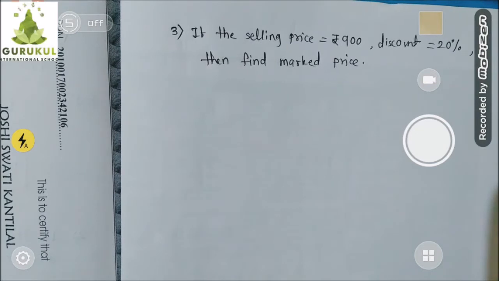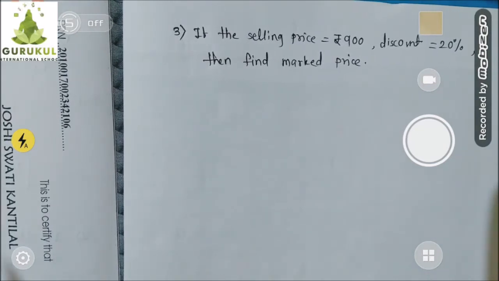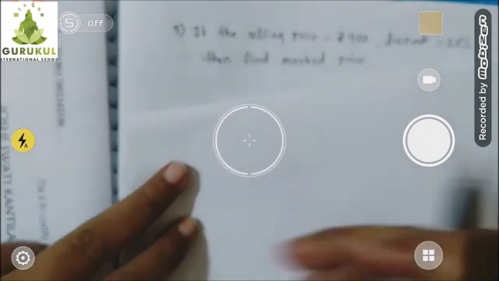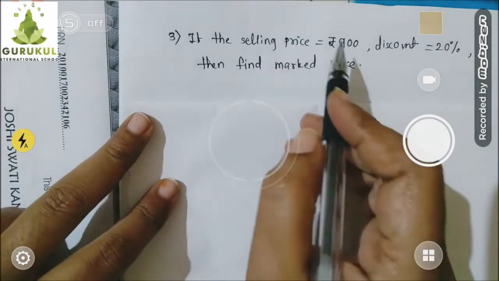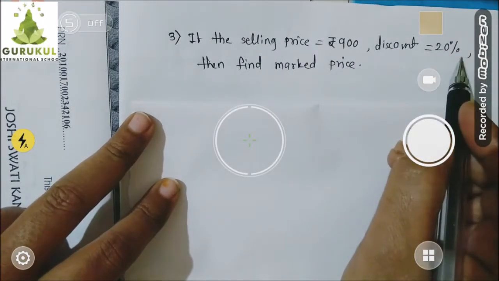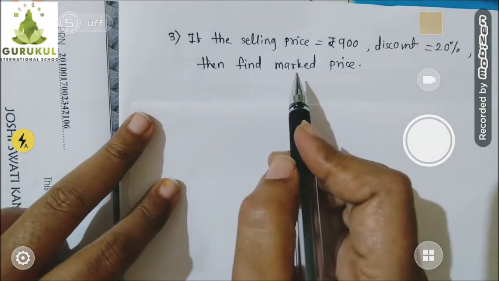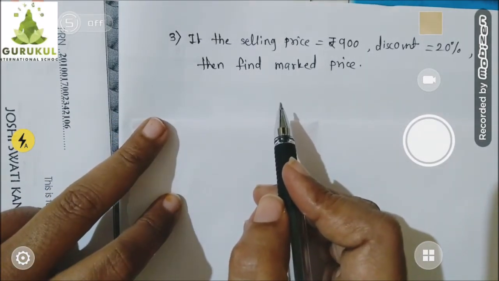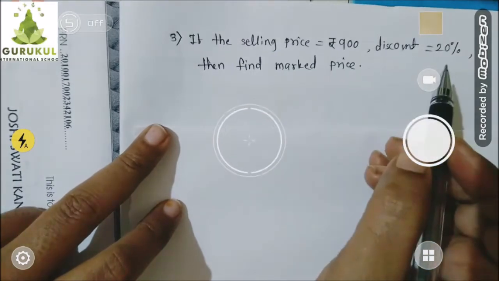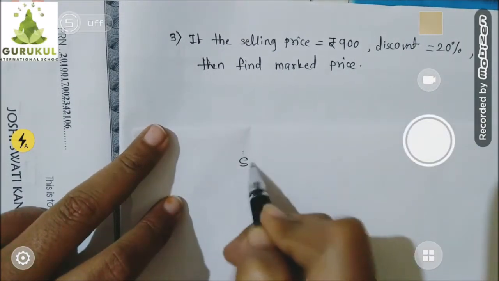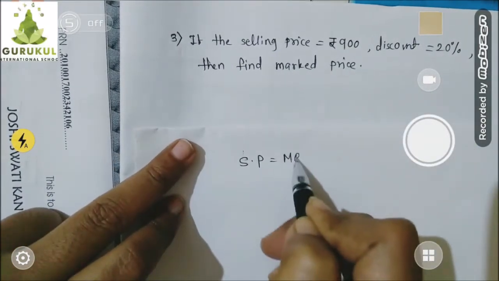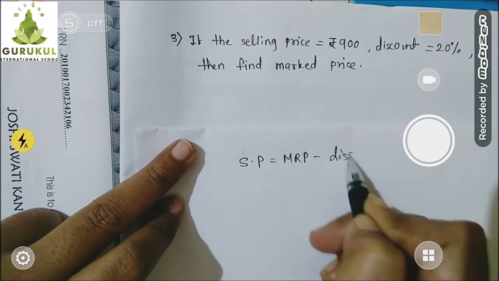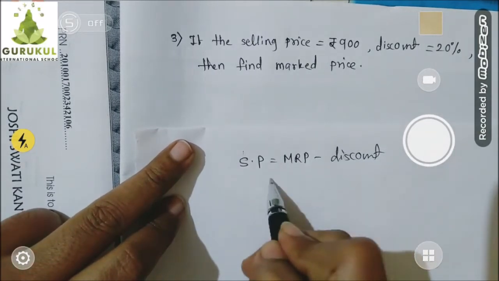Children, this question is a little tricky one. Okay, how to find out the answer? I will tell you first. Listen. What they have given? Selling price they have given and discount percent they have given, and they ask the mark price. If you think that I will use the formula selling price is equal to mark price minus discount, children, you can't use it.